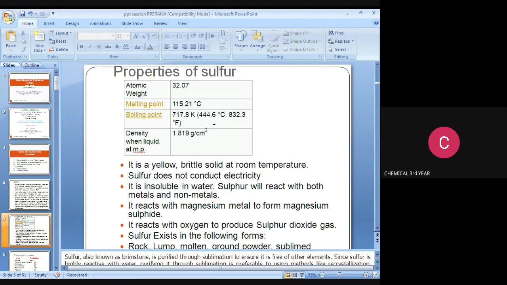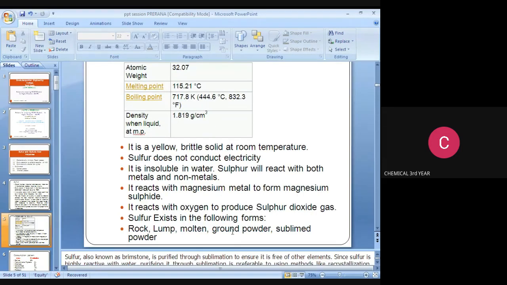Sulfur will react with both metals and nonmetals. It reacts with magnesium metal to form magnesium sulfide. It reacts with oxygen to produce sulfur dioxide gas. Sulfur exists in the following forms: rock lump, molten, ground powder, sublimed powder.